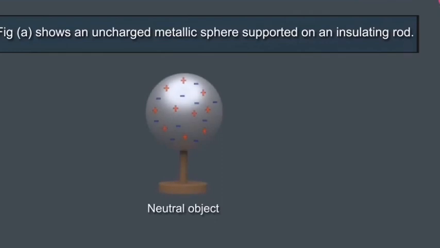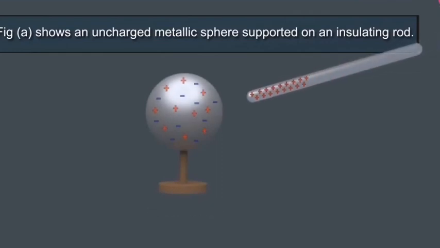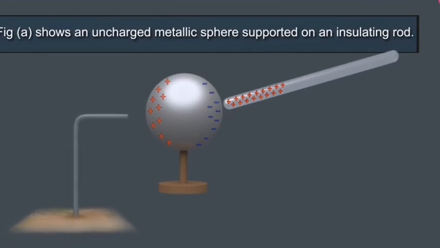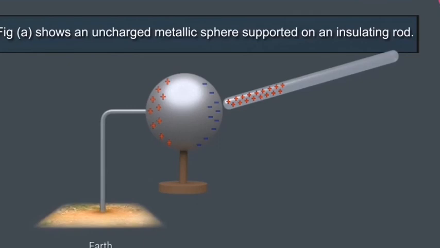Similarly, if a positively charged plastic rod is brought closer to a sphere, the free electrons in the sphere will move closer to the plastic rod, and positive charges accumulate at the other end. When a conducting wire which is grounded is connected to the positive end of the sphere, the free electrons from the earth transfer into the sphere and neutralize all the positive charges.